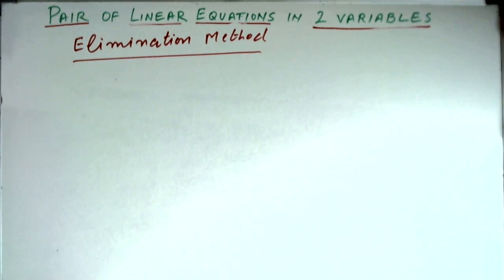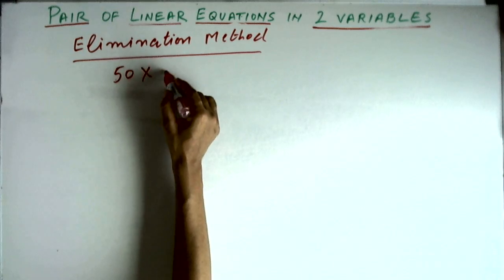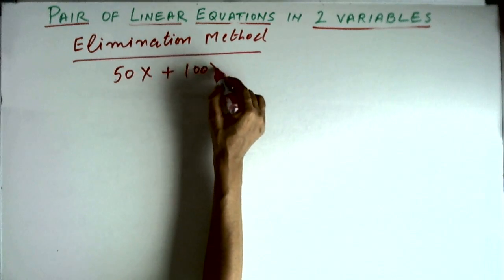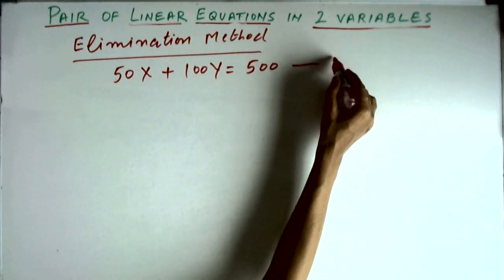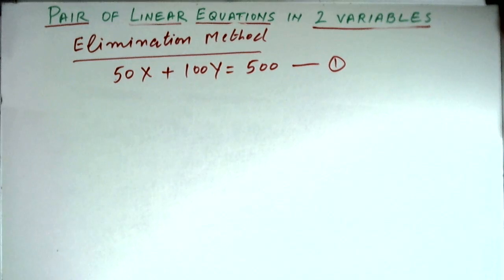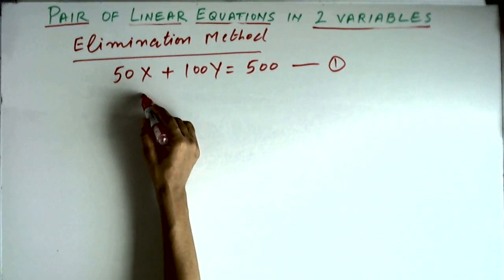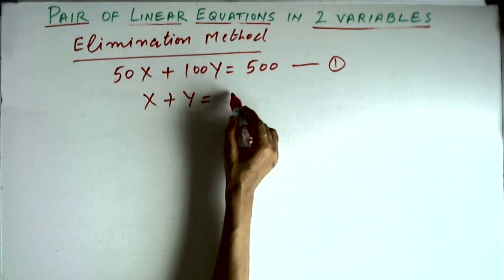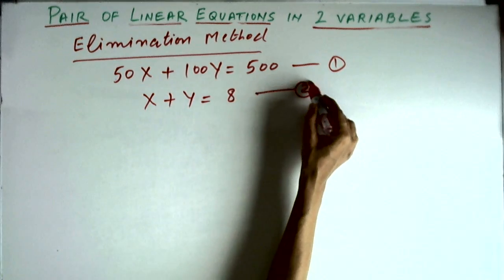The first equation is, because the mangoes are at 50 rupees per kilo and apples are at 100 rupees per kilo, 50x plus 100y equals 500. So this is equation number 1. And then we are saying that she purchased x kilo of mangoes and y kilo of apples, and together this is 8 kilo. So x plus y equals 8 is equation number 2.